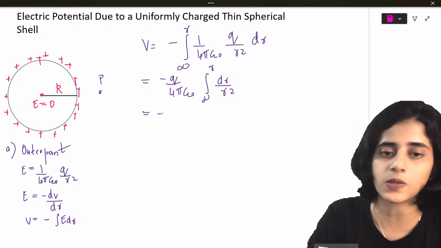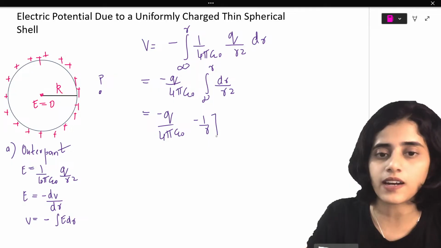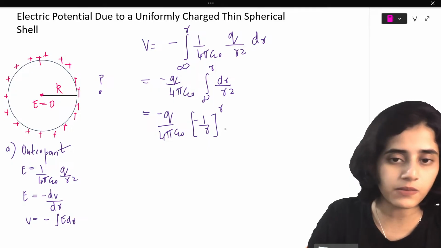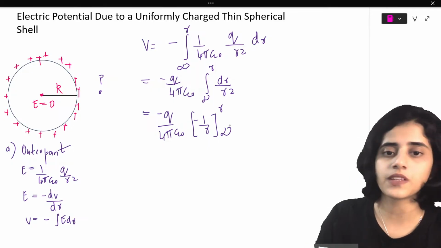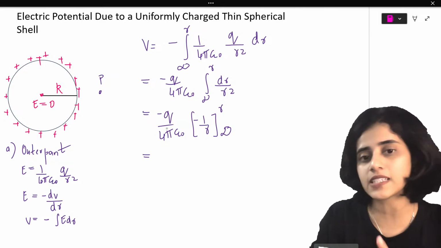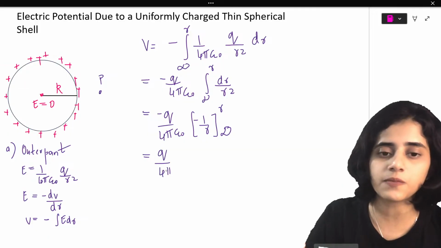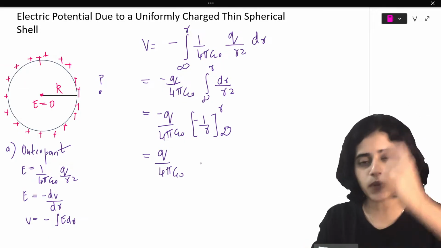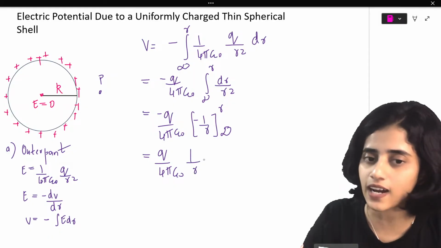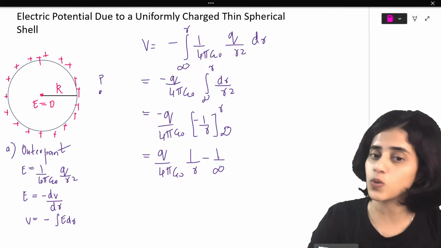So this is going to be equal to minus Q by 4 pi epsilon naught times minus 1 by R, and then I have to apply the limits. So this is going to be equal to minus minus, I take it outside, it becomes plus Q divided by 4 pi epsilon naught, for 1 by R, first I substitute it as R, minus 1 by infinity. It's always upper limit minus lower limit.